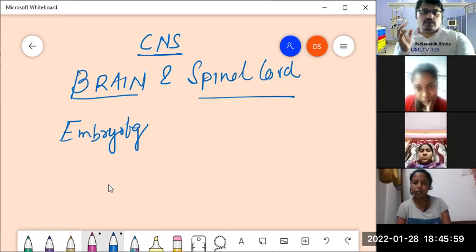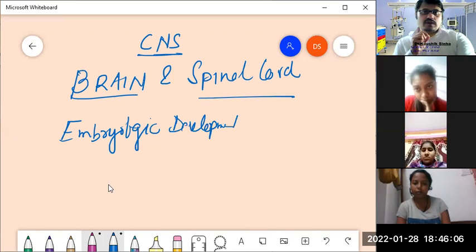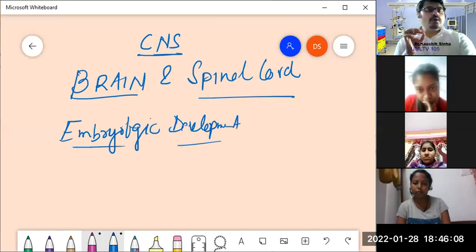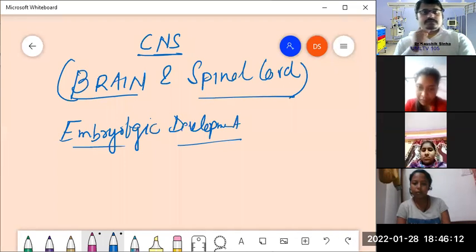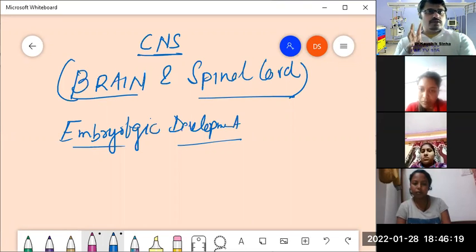That is how we will understand the structure a bit better. So embryologic development means how in the embryo do the structures of the brain and the spinal cord develop. Embryo means bhrun in Bengali. Okay.